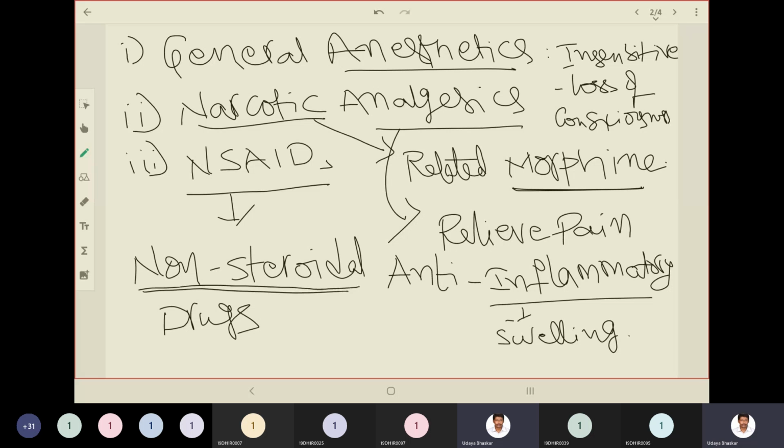Okay, so these three topics we have to deal in unit 5. One is general anesthetics, second one is narcotic analgesics, third one is NSAIDs, non-steroidal anti-inflammatory drugs. If you observe the commonality, all the three have the same purpose. What is the purpose?